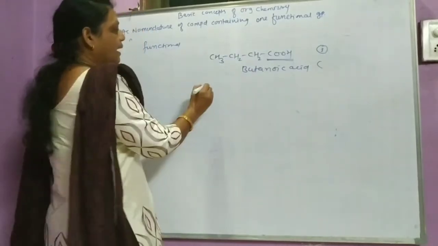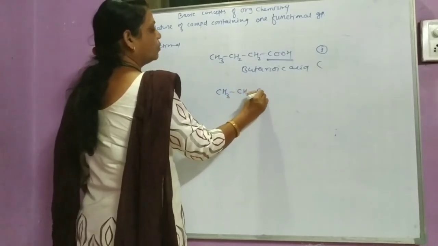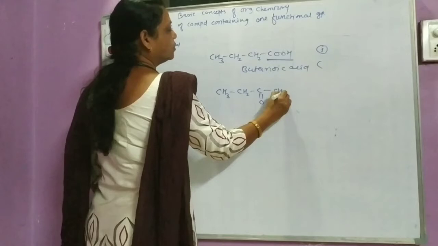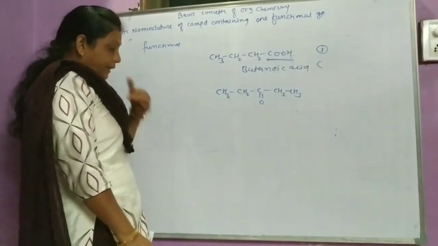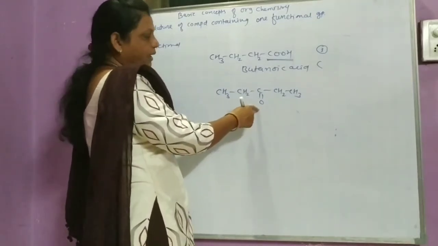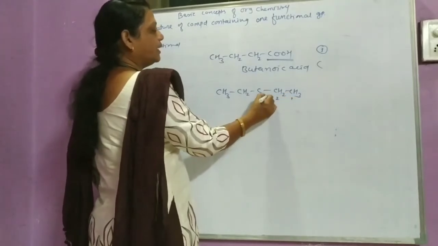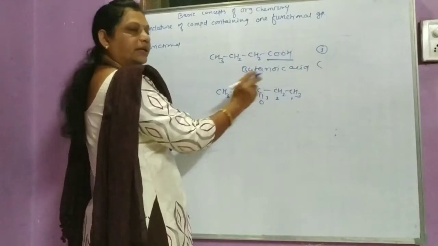But if here CH3 CH2 C double bond O CH2 CH3. Now in this compound, the oxo group, this ketonic group, is there. Numbering 1, 2, 3, again 4 and 5, or 1, 2, 3 the same.